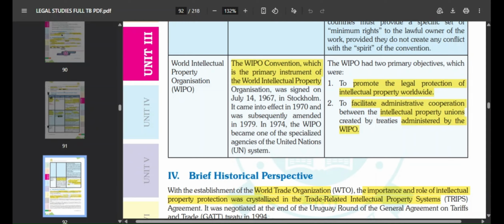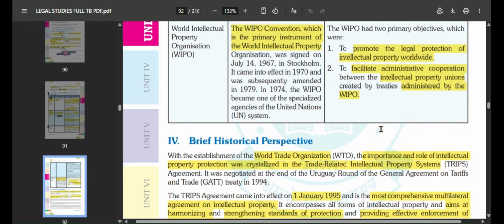Okay, so these two were the main objectives. First was to promote the legal protection of intellectual property worldwide. Second was to facilitate administrative cooperation between intellectual property unions created by the treaties administered by WIPO. Okay.